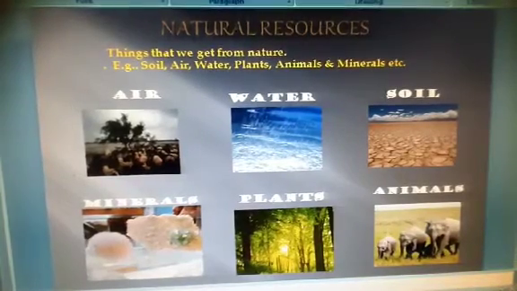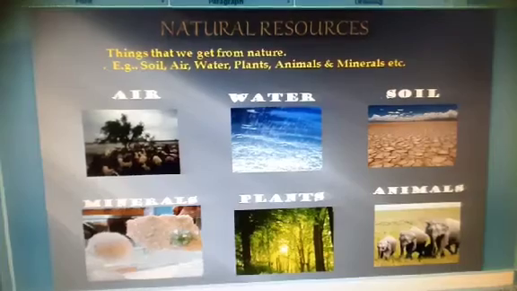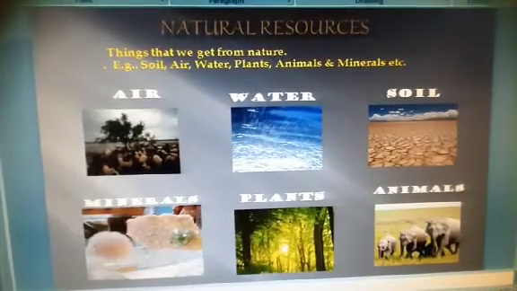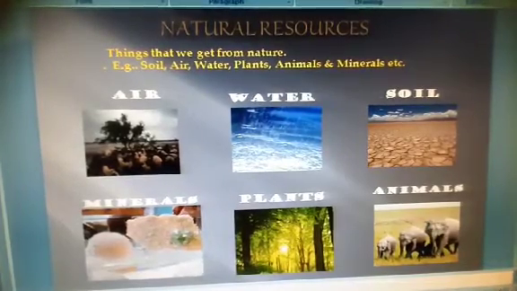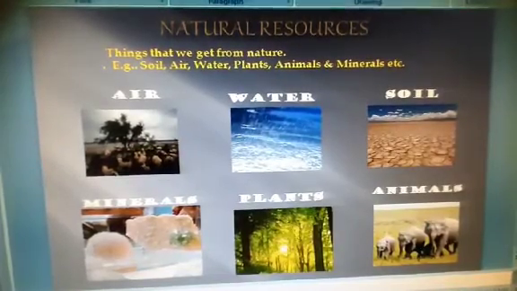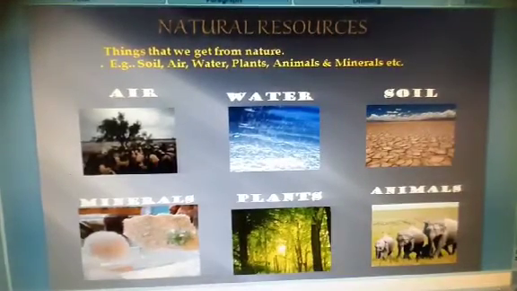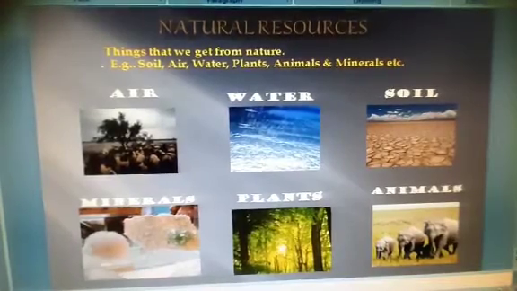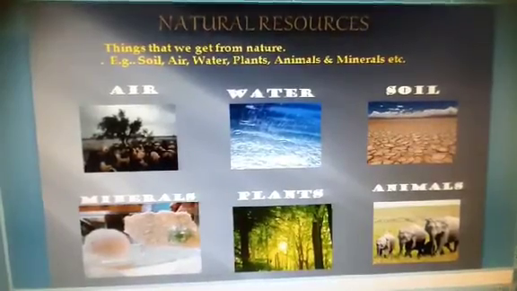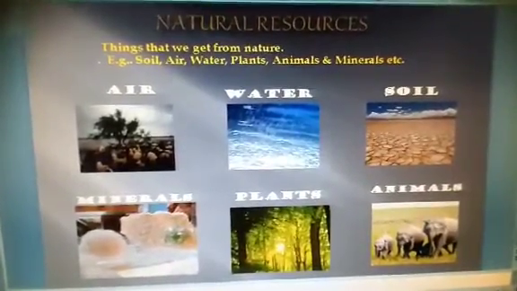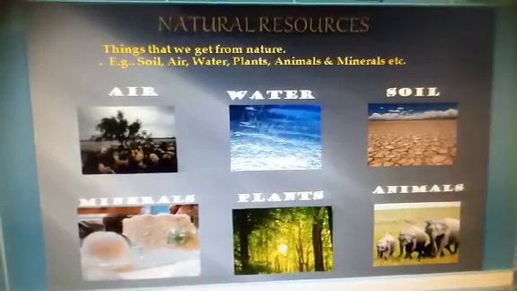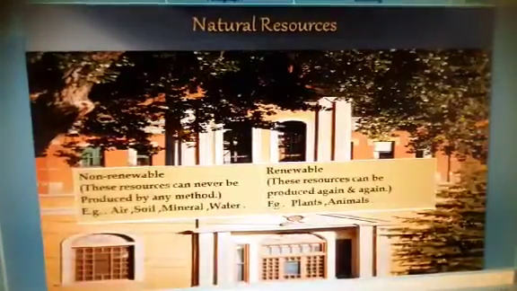The lesson heading itself explains its meaning. Natural means from nature. Resources, things that we get again and again. So things that we get from nature. Which things do we get from nature? Soil, air, water. It is said that plants and animals are also obtained from nature by natural way. So these natural things are of two different types.